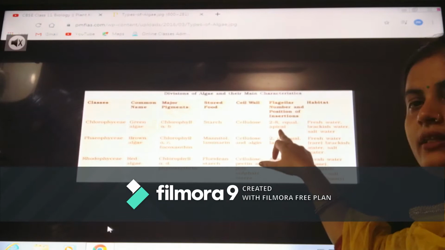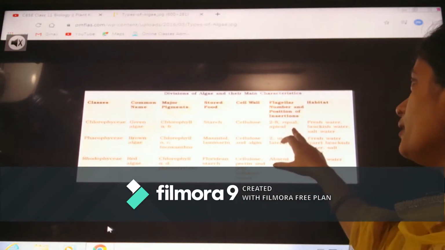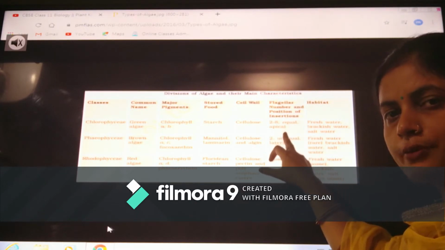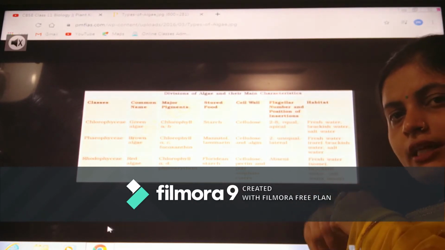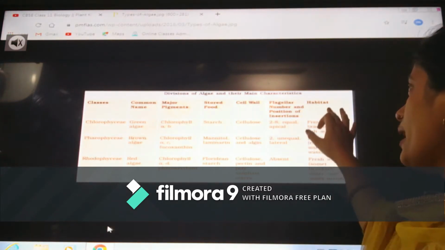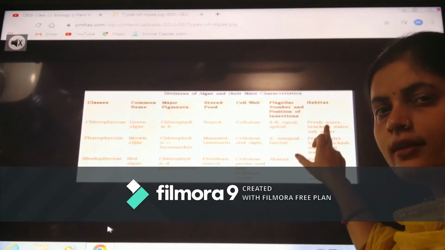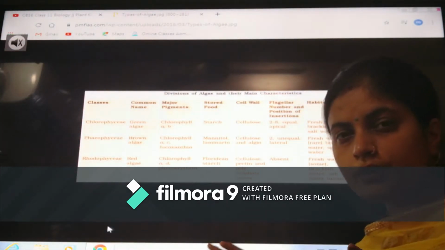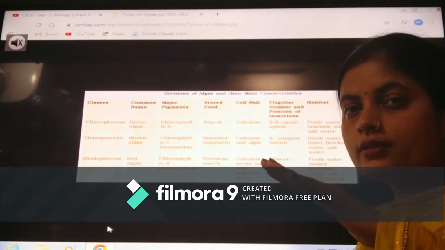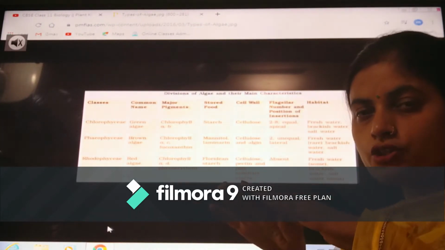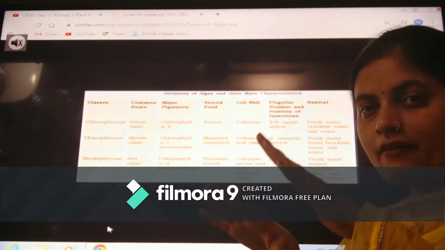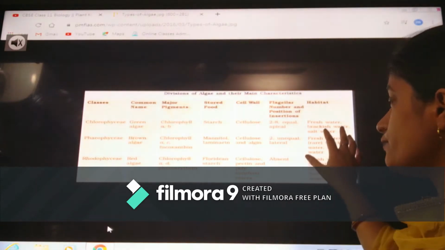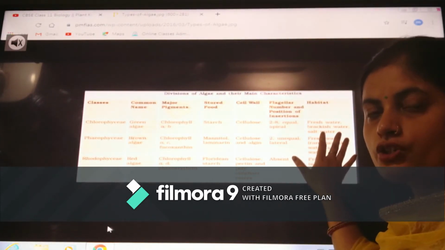That is apical, that means present at the tip. The flagella are equal in size, and they have an apical position, that means they would be attached at the tip. Habitat: it can be found in fresh water, like the normal water which we see. Brackish water is water formed where the river meets the ocean, having a mixing of both fresh and marine water. It is also found in salt water, that means in the ocean.